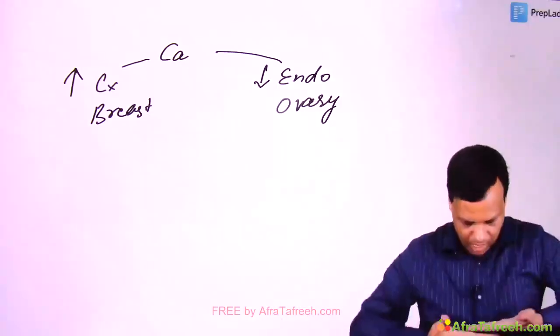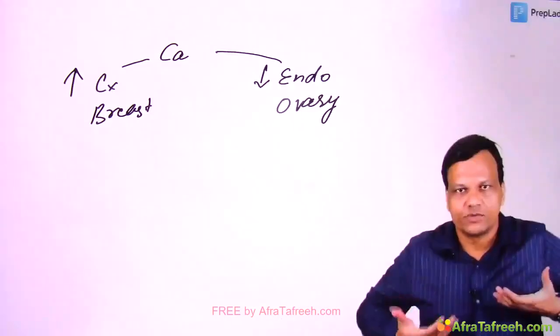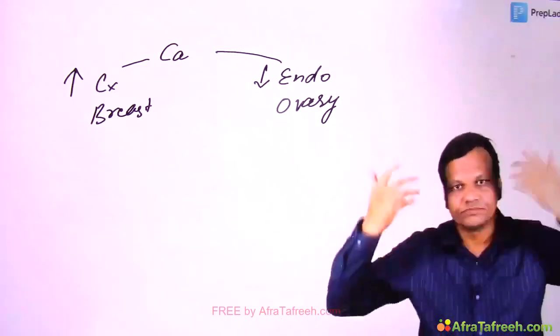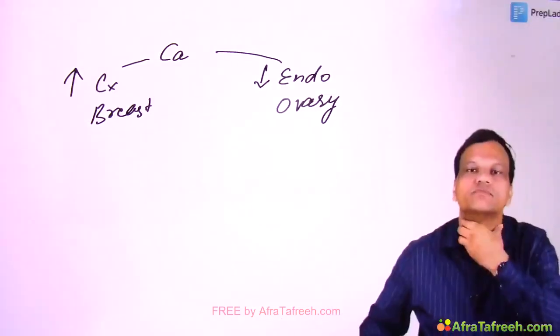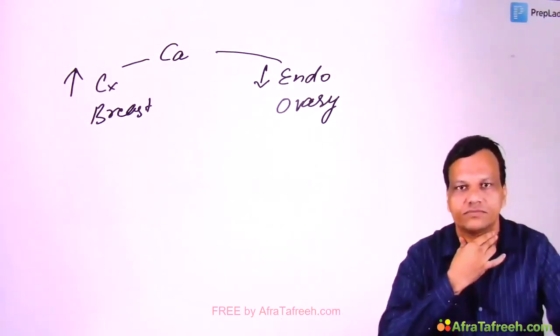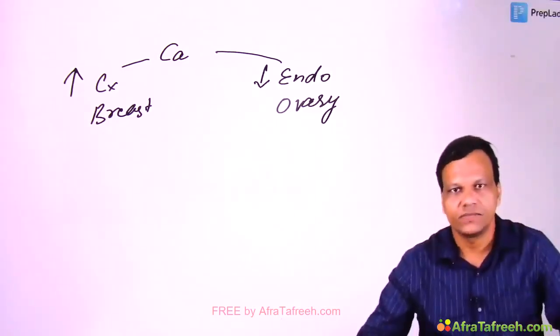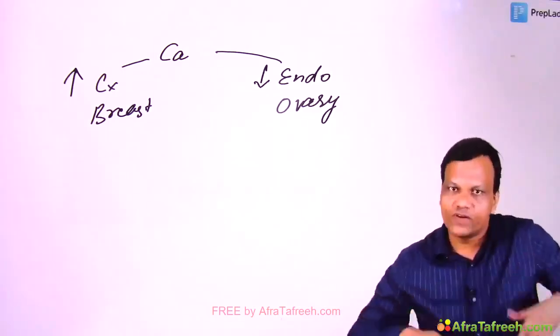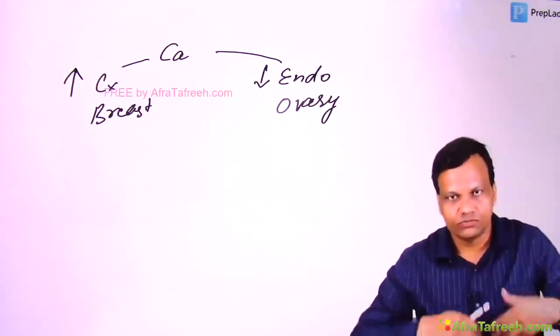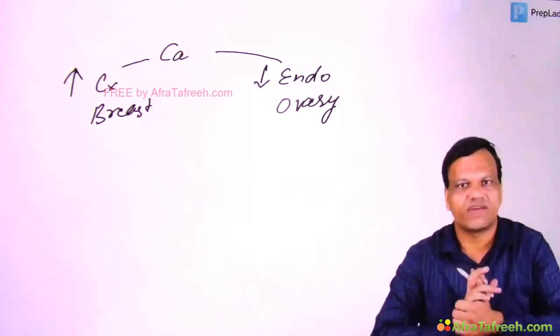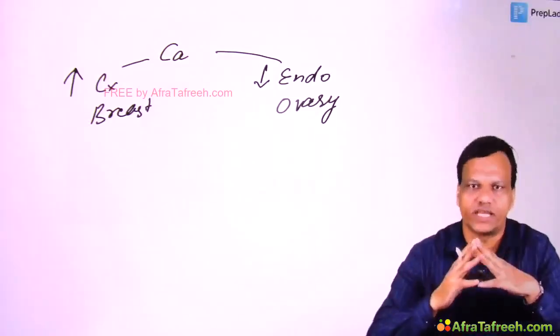Above the diaphragm we have breast, so breast cancer risk is high, up. Then cervical. Obviously we are not talking about this cervix; it is talking about the cervix, just to remember. So cervical cancer risk is increased. But below the diaphragm, that means ovary and endometrium, cancer goes down. Okay? So increase the risk of breast and cervical, but decrease the risk of endometrial and ovarian cancer.